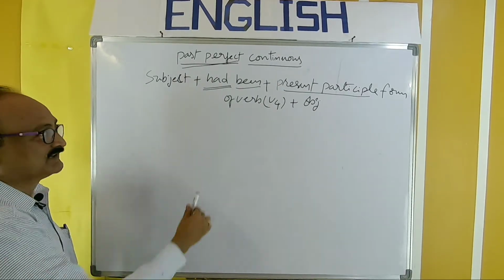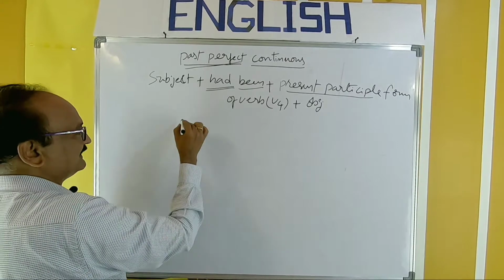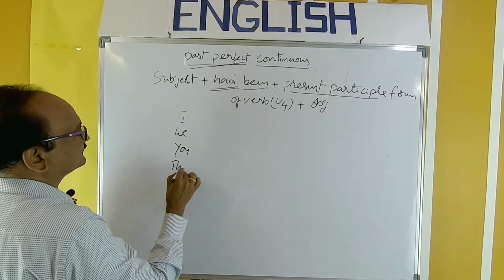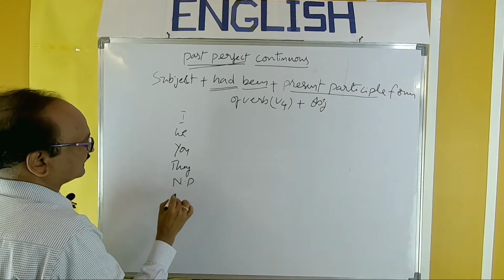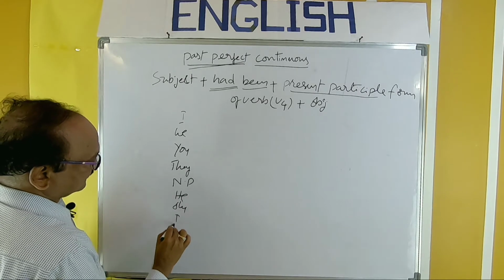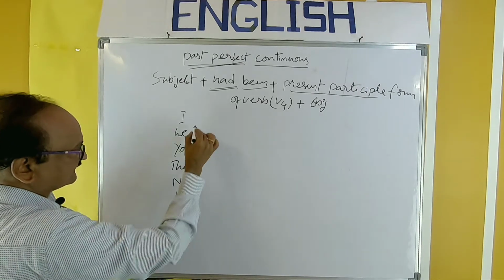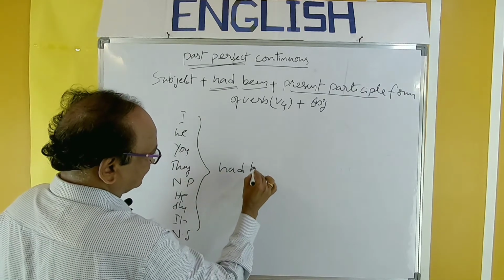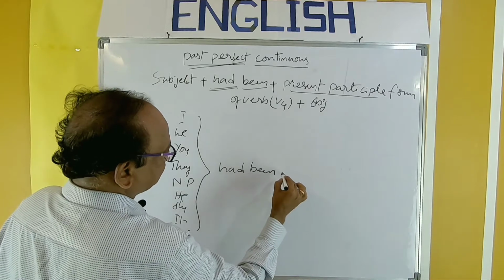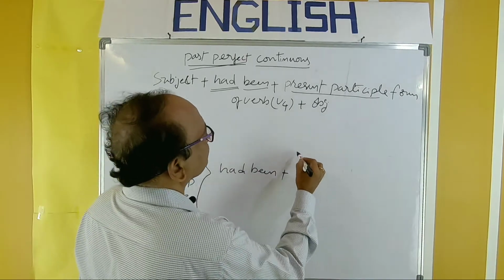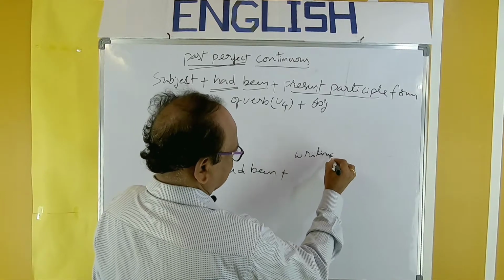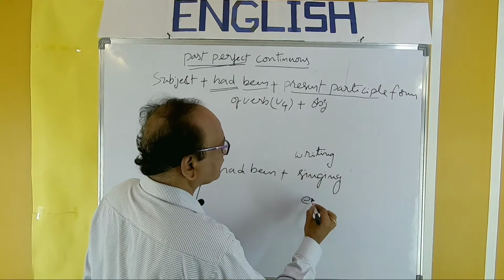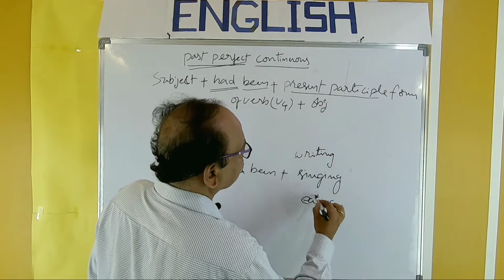And with all the subjects we have to use only had been: I, we, you, they, noun in plural, he, she, it, and of course noun in singular. For all the subjects and all the numbers we have to use had been plus writing, singing, eating.